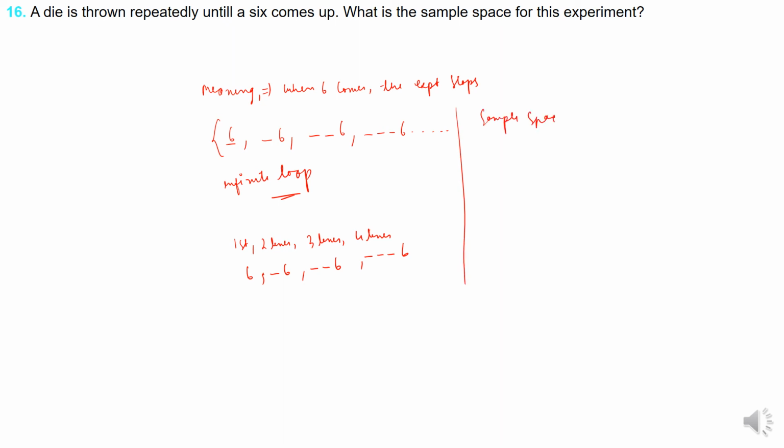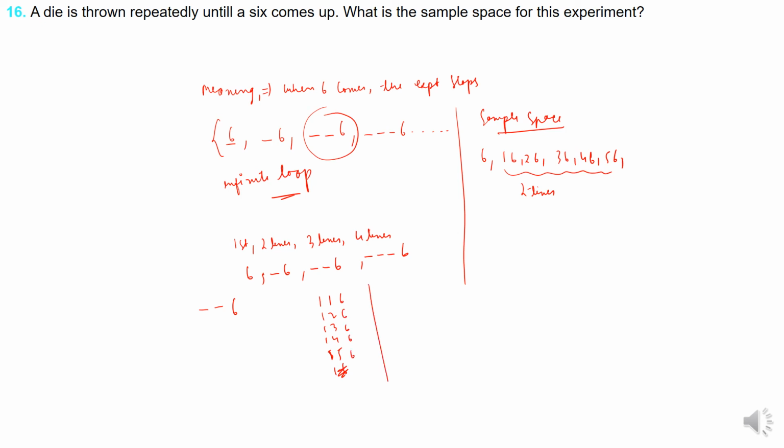Sample space is: first time 6 came, the experiment is over, it stops. Otherwise it is like 1 6, 2 6, 3 6, 4 6, 5 6, this is for 2 throws, correct, right? Now 3 throws, with the last one being 6: 1 1 6, 1 2 6, 1 3 6, 1 4 6, 1 5 6, 1 6 6.